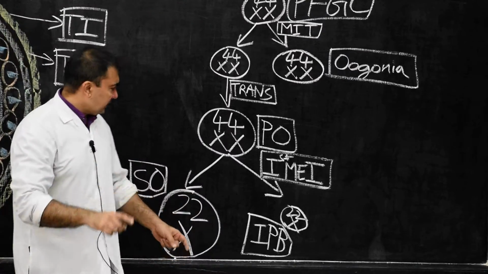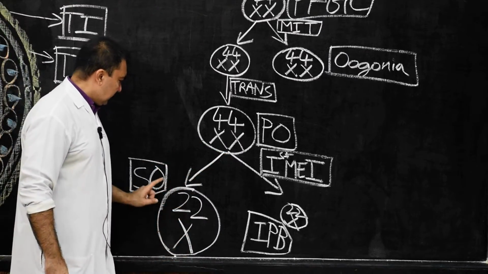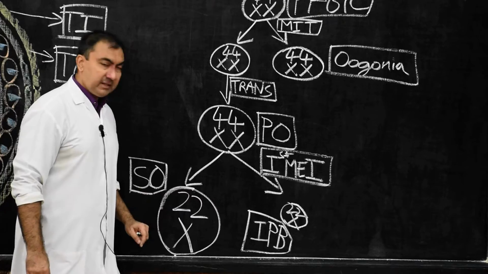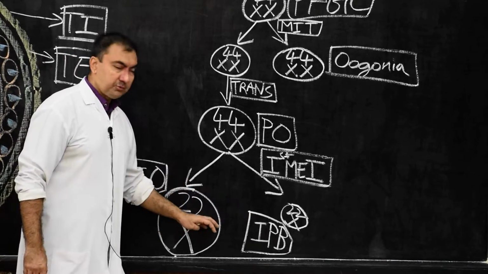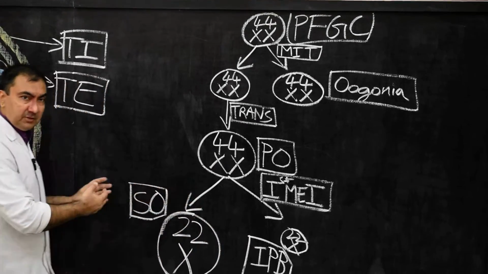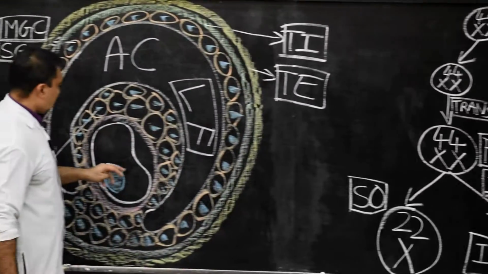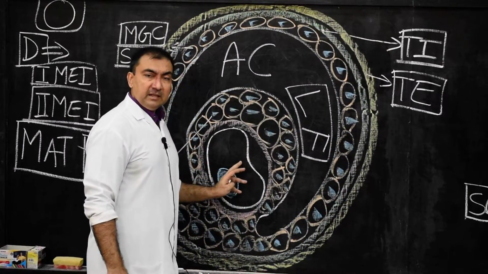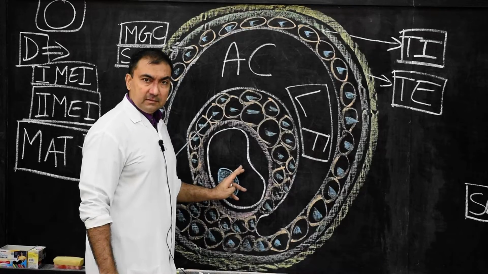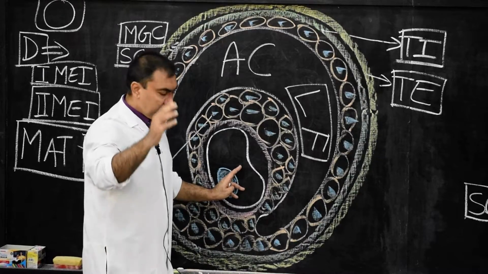So as a result of the first meiotic division, we have the secondary oocyte and the first polar body, and now we have to accommodate these two cells. Please come on this side. The secondary oocyte will be accommodated here as a result of completion of the first meiotic division.